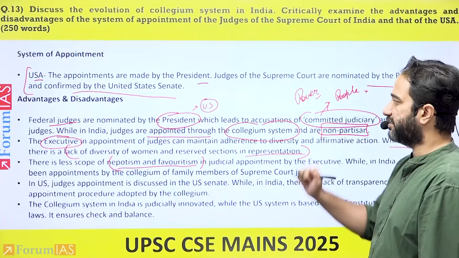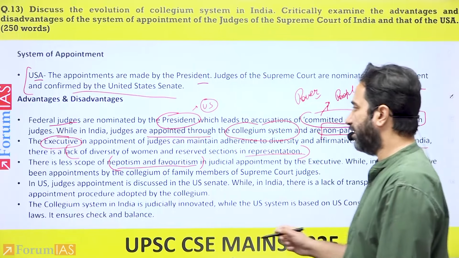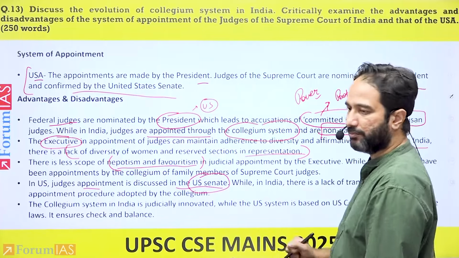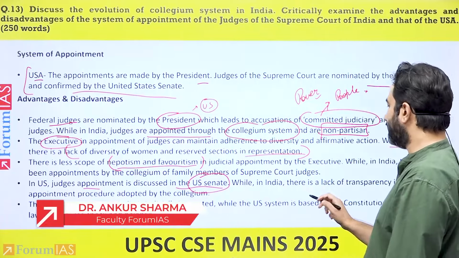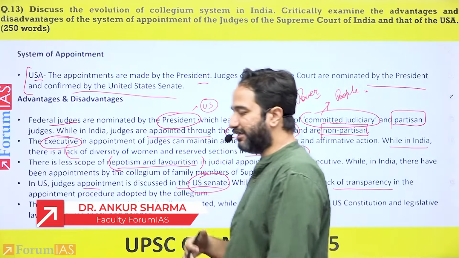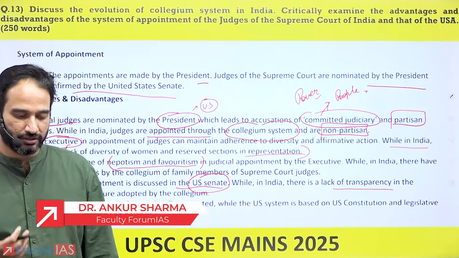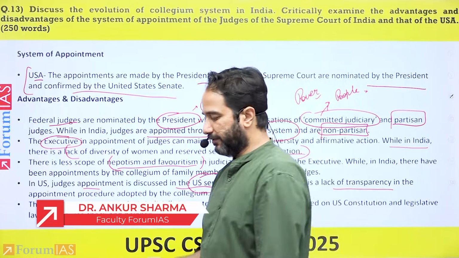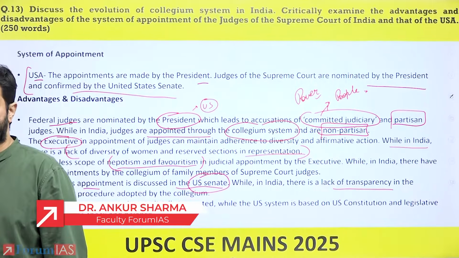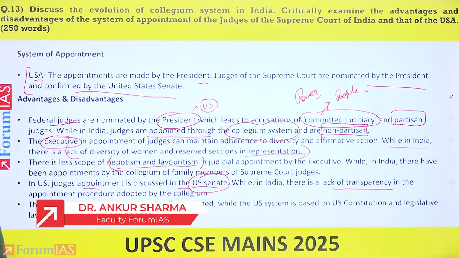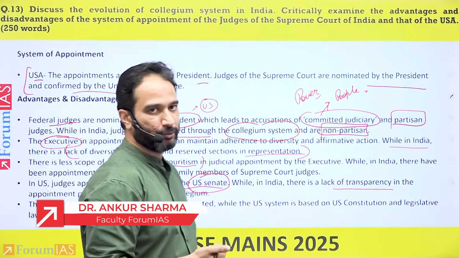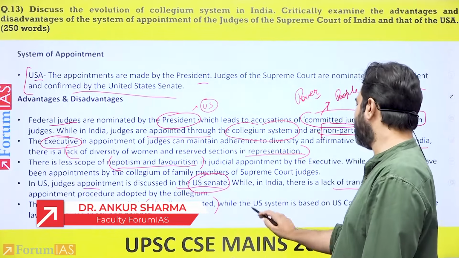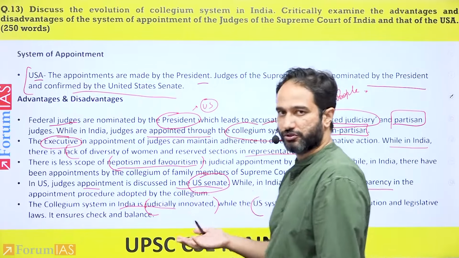The same is not generally seen within the United States. In the US, judges' appointment is actually discussed in the US Senate, so nominated by the president and approved by the US Senate. But in India, there is a lack of transparency. It is not really clear what type of procedure the collegium is adopting to appoint judges within India. Within the past few years, they've come out with certain criteria that they're adopting, but there is still a huge lack of transparency in the appointment procedure. The collegium system in India is judicially innovated, while the US system basically follows what the US Constitution says.